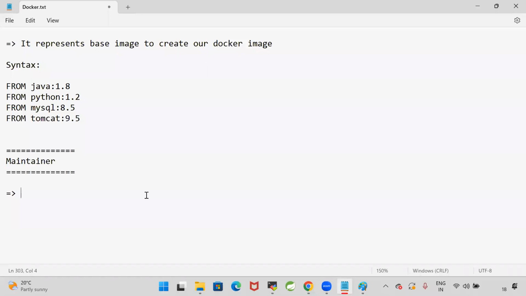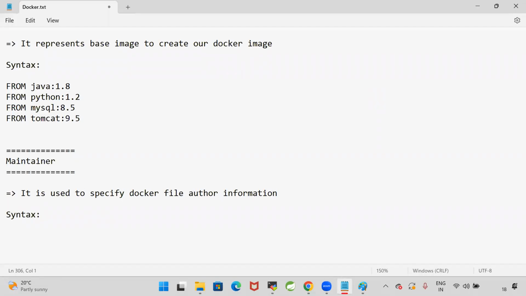Which team member is writing this Docker file, which team member is maintaining that Docker file, we are going to specify here. That means who is writing this Docker file, that information we will specify by using MAINTAINER.